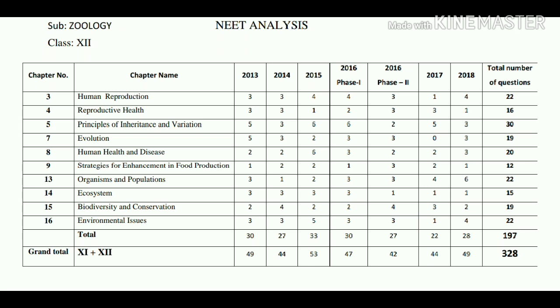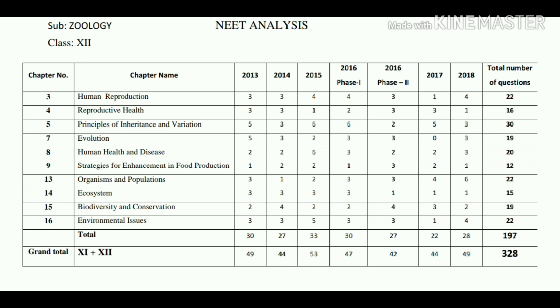Reproductive health, this is a small chapter. In this, in 2013 3 questions are asked, 2014 3 questions are asked. 2015 one question is asked. 2016 phase 1 question paper had 2 questions. 2016 phase 2 had 3 questions. 2017 paper had 3 questions, and 2018 only one question is asked.